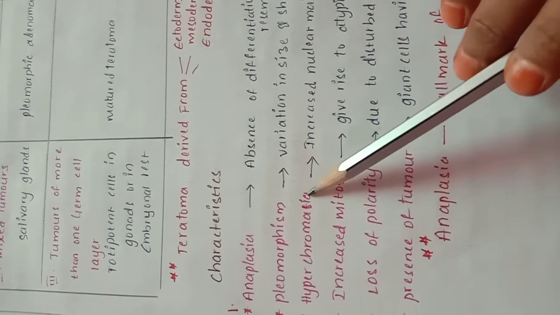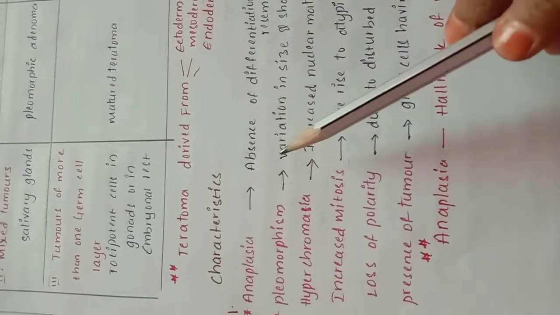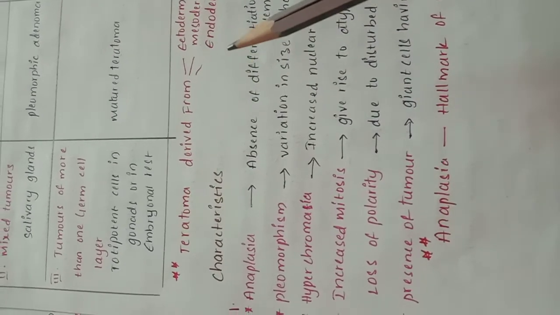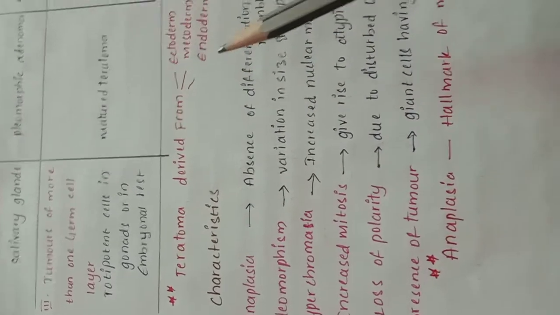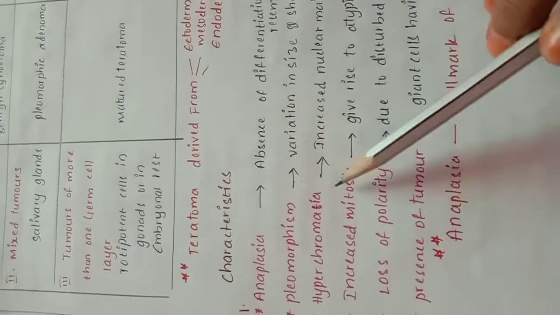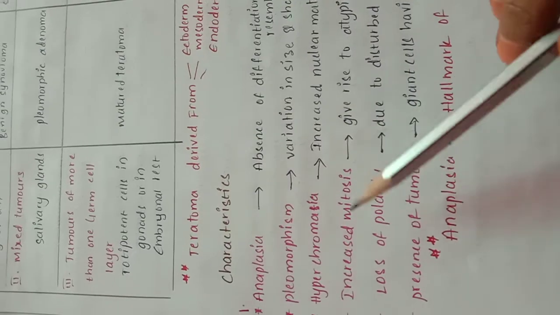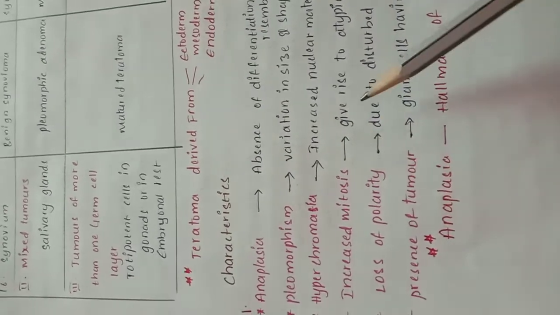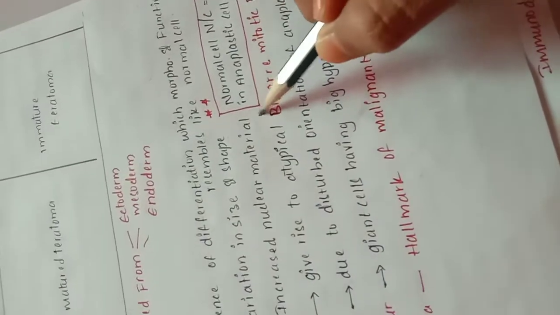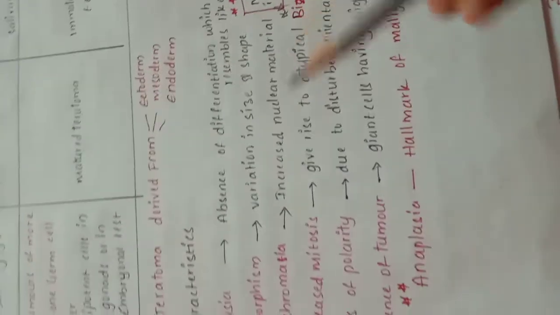For a normal cell the nucleus to cytoplasm ratio is 1:4, but for an anaplastic cell it is 1:1. Then there is an increase in mitosis, which gives rise to atypical bizarre mitotic figures. This is very important, a recently asked question in the NEET MDS examination.